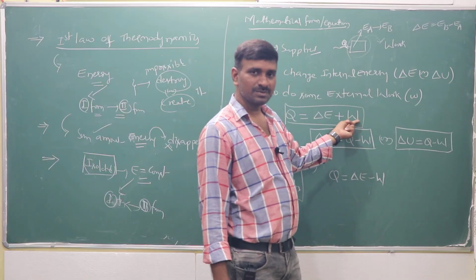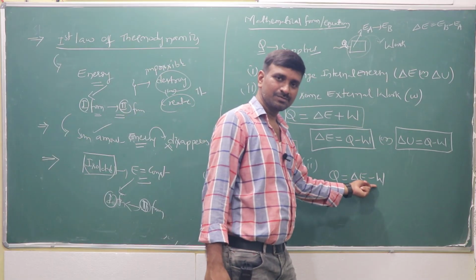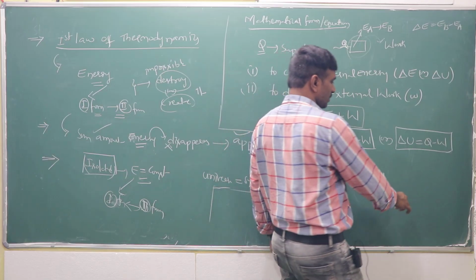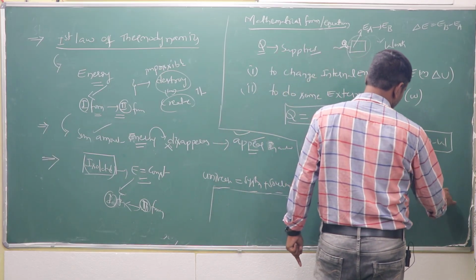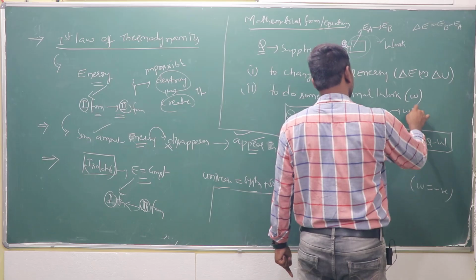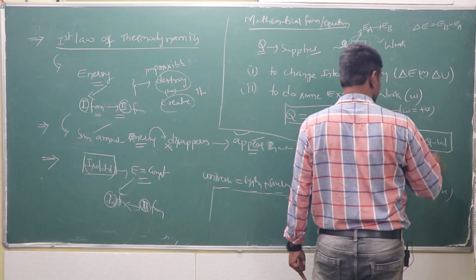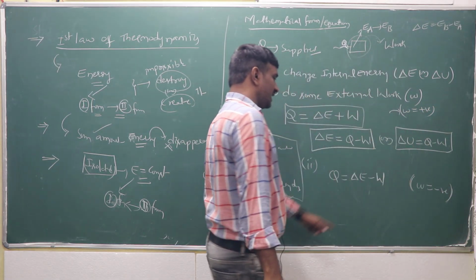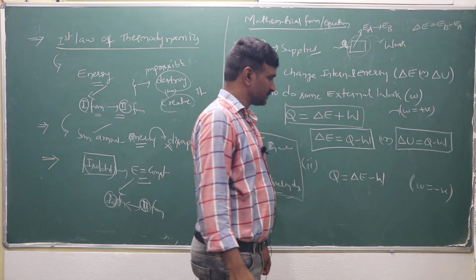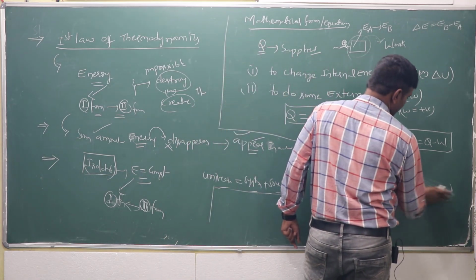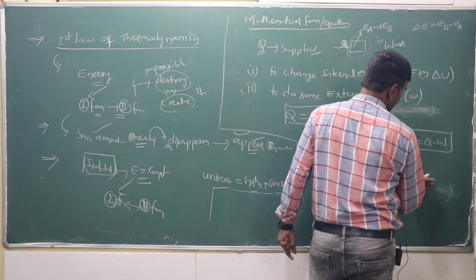Here it is positive, here it is negative. If it is negative, it is minus W. Right? So here negative and positive values are used.